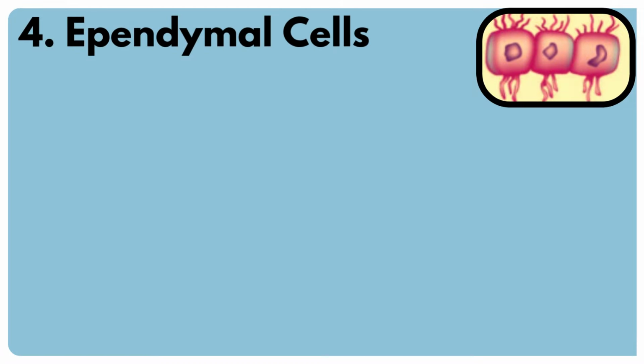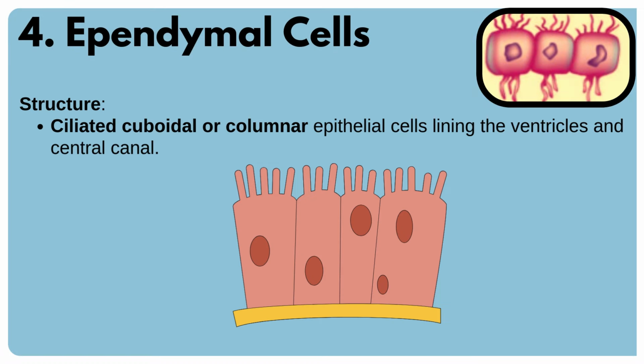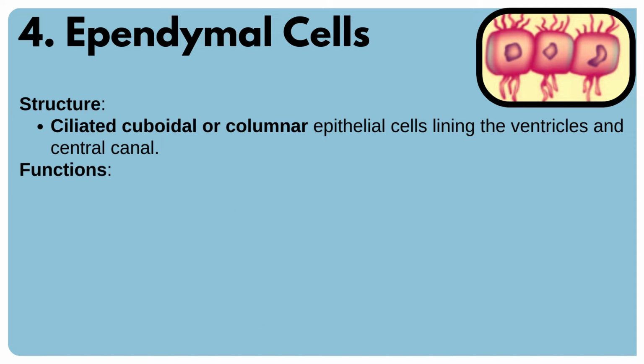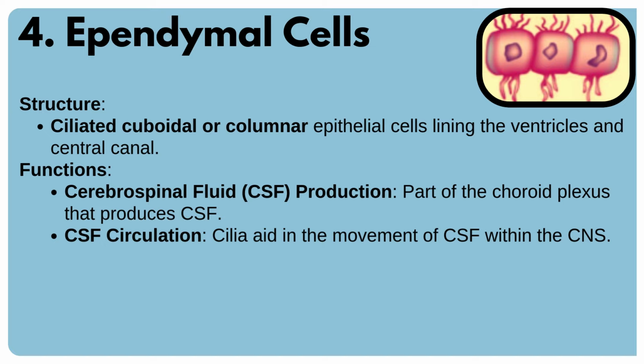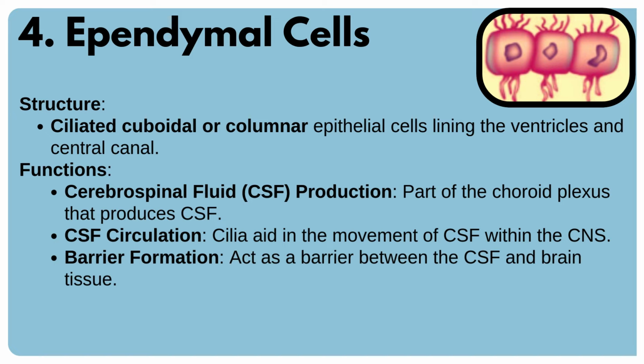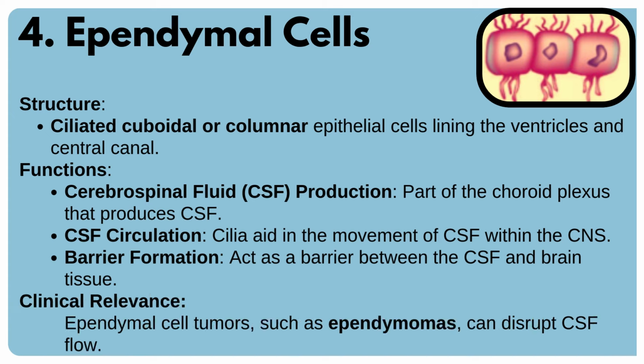Number 4. Ependymal cells. Structure. They are ciliated, cuboidal or columnar epithelial cells lining the ventricles and central canal. Functions. They perform the following functions: cerebrospinal fluid production. They form part of the choroid plexus, which produces cerebrospinal fluid. Cerebrospinal fluid circulation. Their cilia aid in the movement of cerebrospinal fluid within the central nervous system. Barrier formation. They act as a barrier between the cerebrospinal fluid and brain tissue. Clinical relevance. Ependymal cell tumors, such as ependymomas, can disrupt cerebrospinal fluid flow.